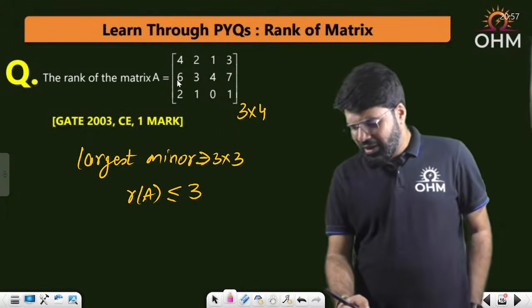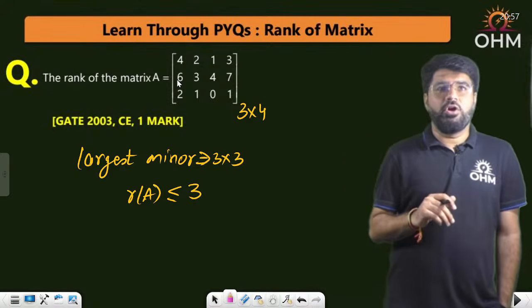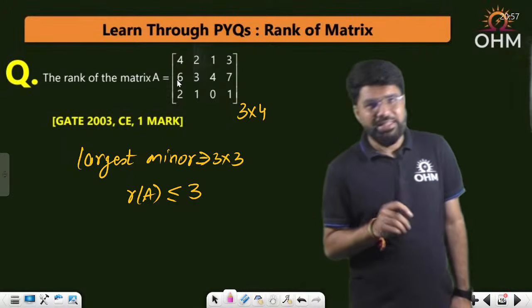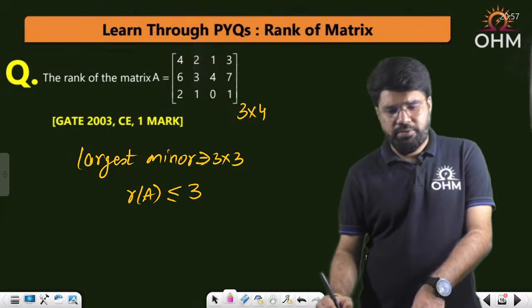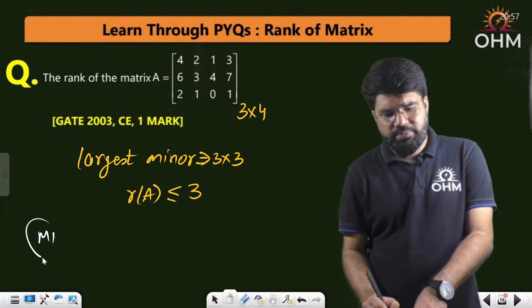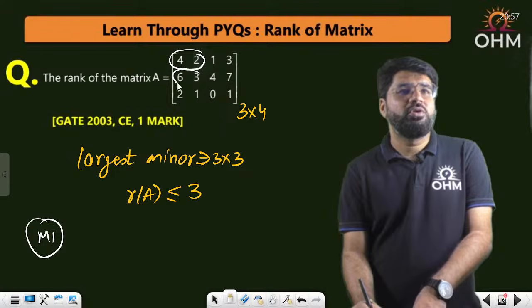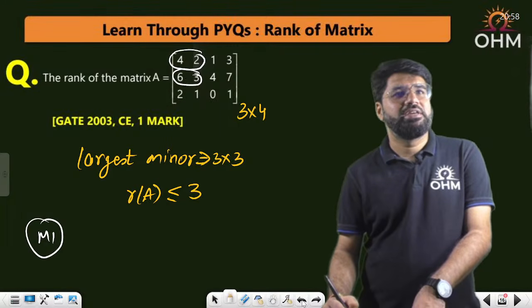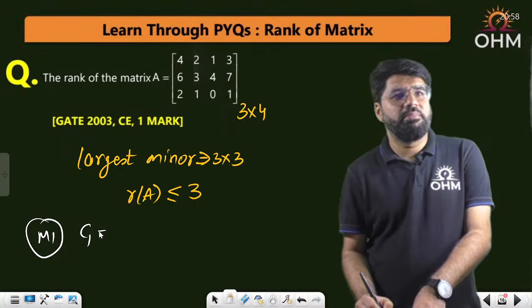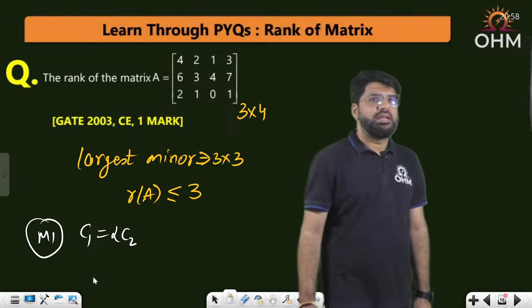Let's do it. Now see, the dependency may be in rows, may be in columns. If you want to talk about dependency, I'll show you some clear-cut dependency here. Let me call this method number 1. Now you see the numbers. The first and second column: 2 into 2 is 4, 3 into 2 is 6, 1 into 2 is 2. So column C1 is twice column C2, correct? That is my first observation.